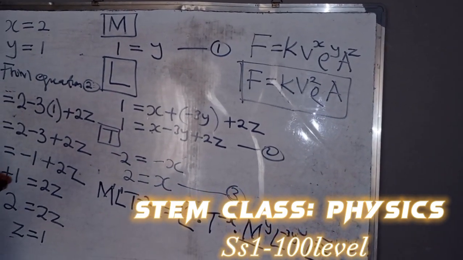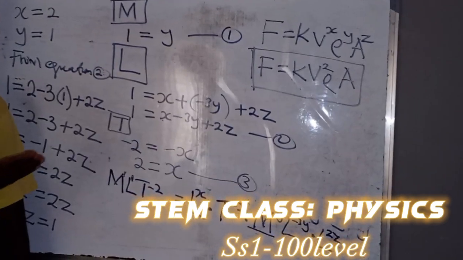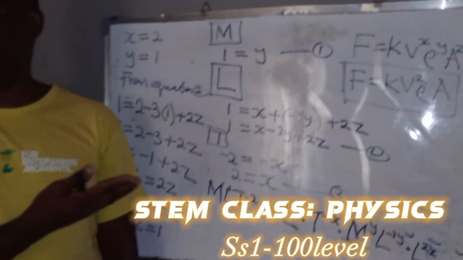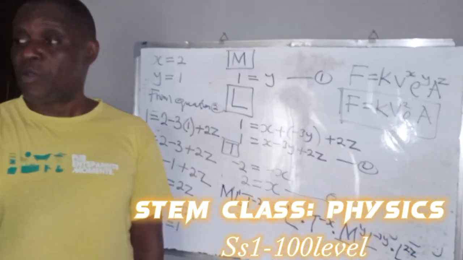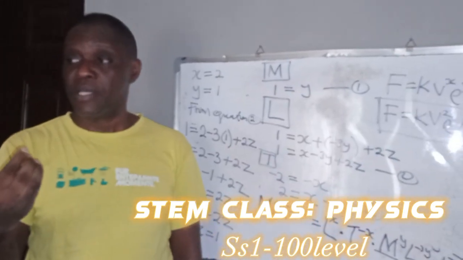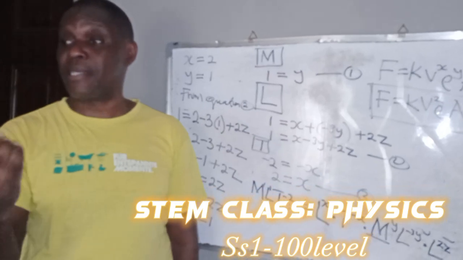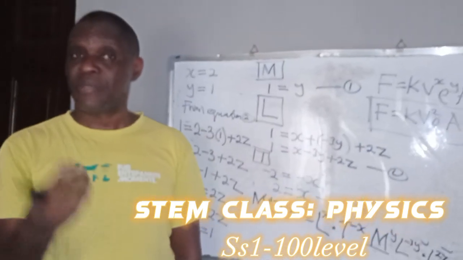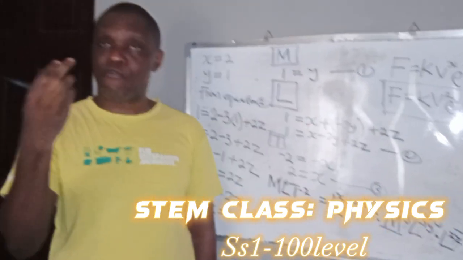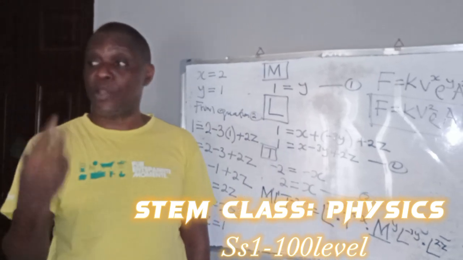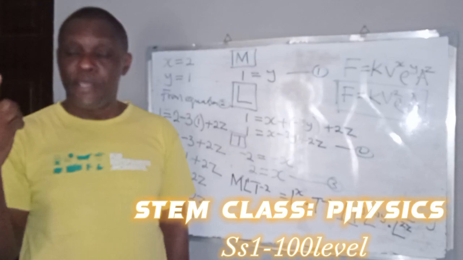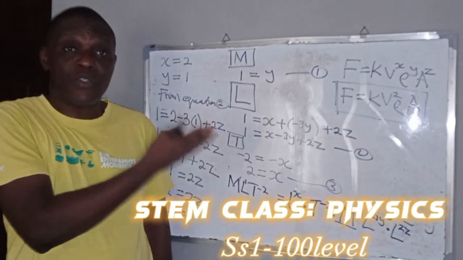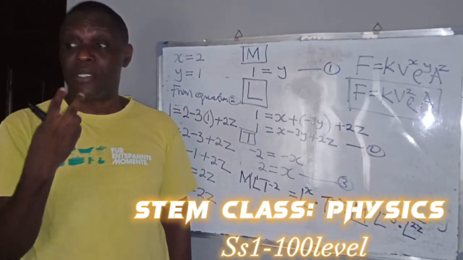So that is one of the applications of dimensional analysis, and it comes from the 3 basic physical quantities in STEM. Just like I said at the beginning of this class, just like food, shelter, and clothing are important for human existence on a daily basis, the same thing goes to mass, length, and time.